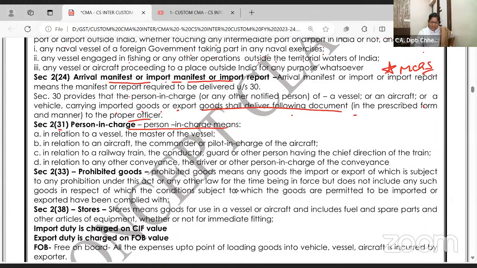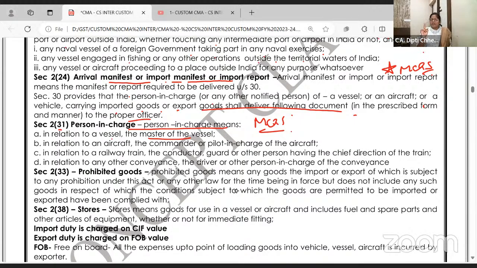Person in charge. ये तो पूछते ही हैं MCQ, fill in the blanks बना के. देखो, अगर आपके goods आ रहे हैं by any of the waterways, then who is called the person in charge? In relation to a vessel, the master of the vessel.